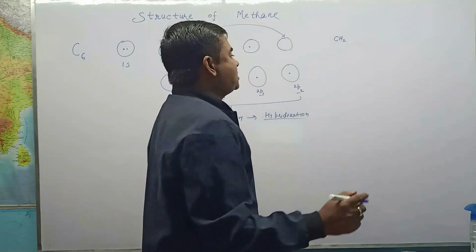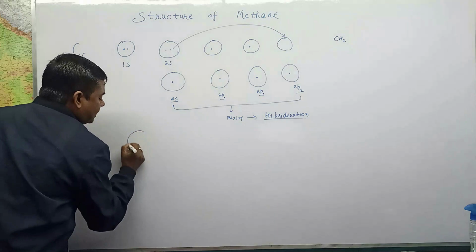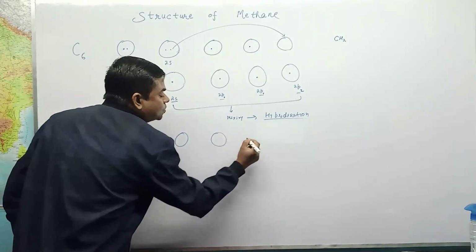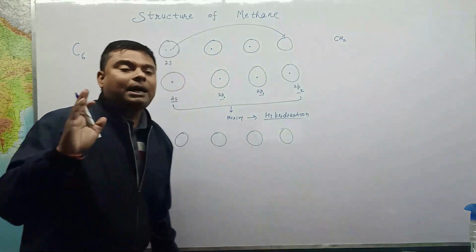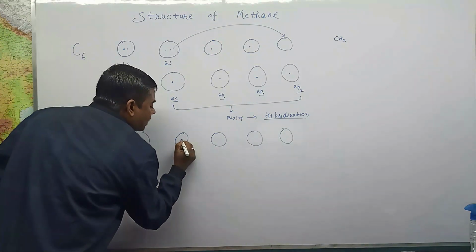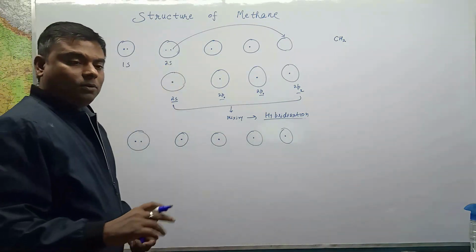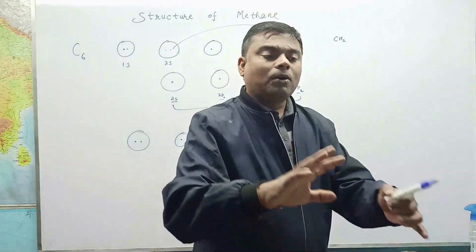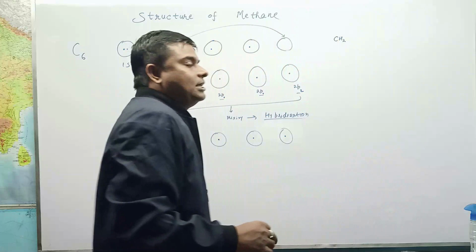See here, in simplest form, the atomic configuration of carbon after mixing: this is 2s, and we have 1, 2, 3, 4, and these 4 are sp3 hybridized orbitals, each containing a single electron, that is an unpaired electron. Now the most important concept is how the sp3 orbitals are arranged in space.